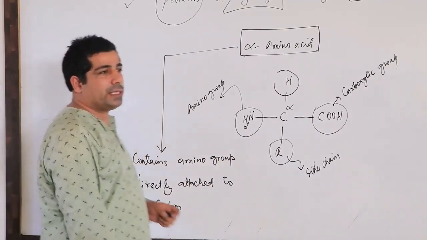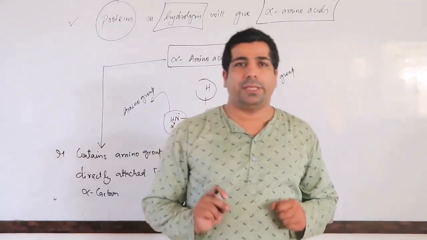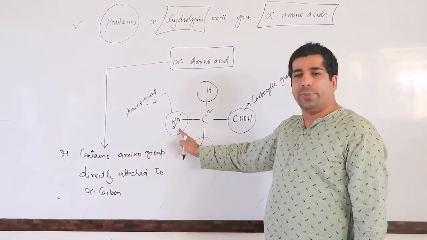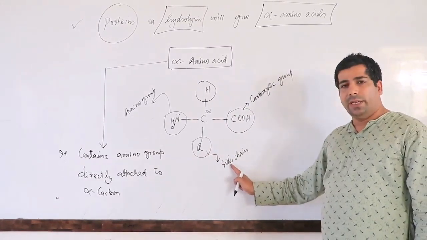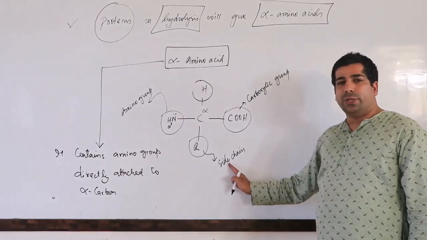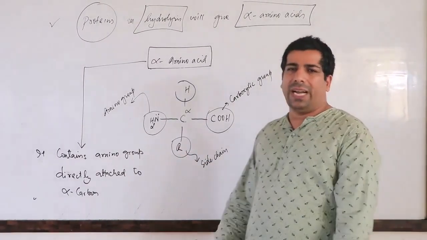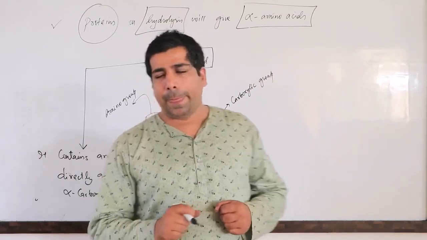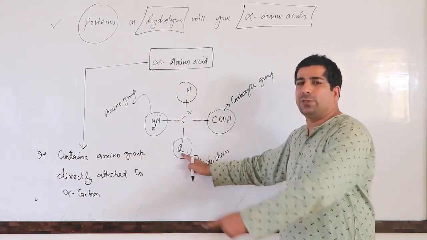Okay, so my dear friends, I hope you have understood. Alpha amino acid will have amino group present at alpha carbon. Look here, carbon containing amino group. Now you will be thinking of this side chain. This R means side chain. I told you that there are 20 different amino acids. So if I change this R group, I can write down different kinds of groups in place of R. If I keep on changing this R group, the amino acid will also change.